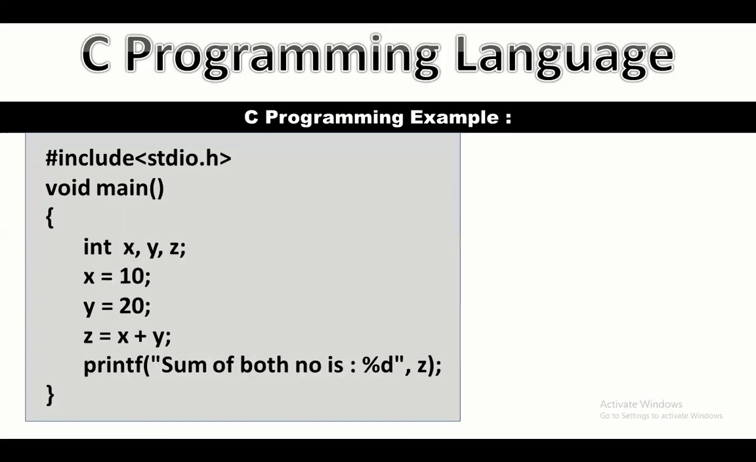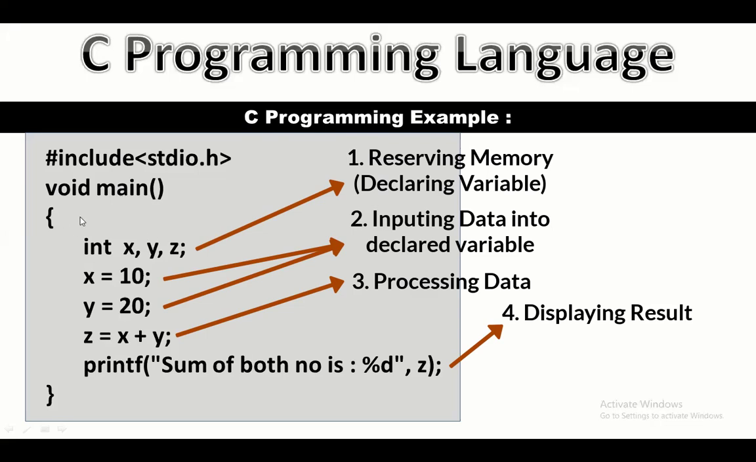This is an example of a C program. All programs start from the main function. In this program, in the first line, we have declared three variables x, y, and z. This is called reserving memory.